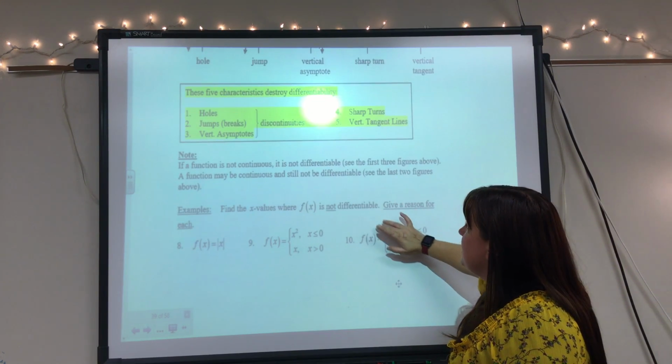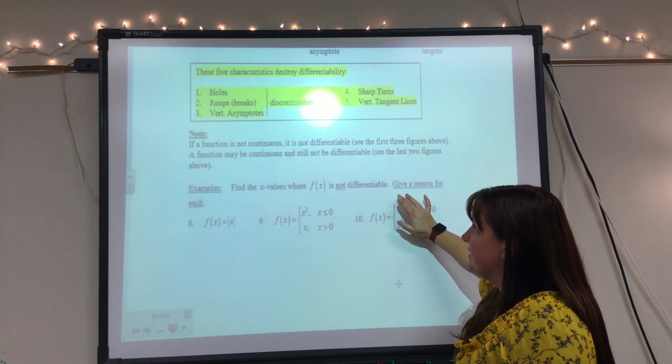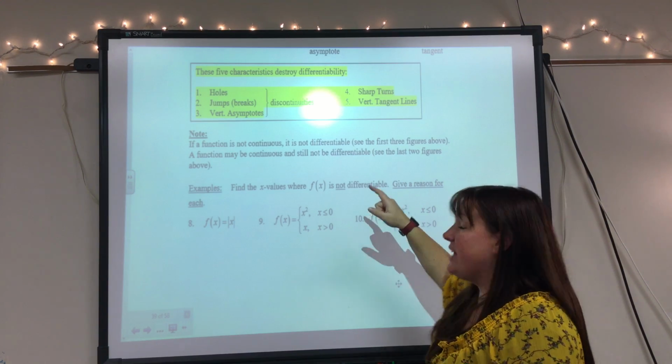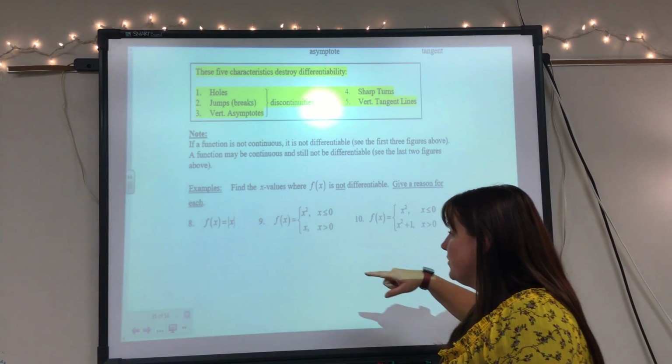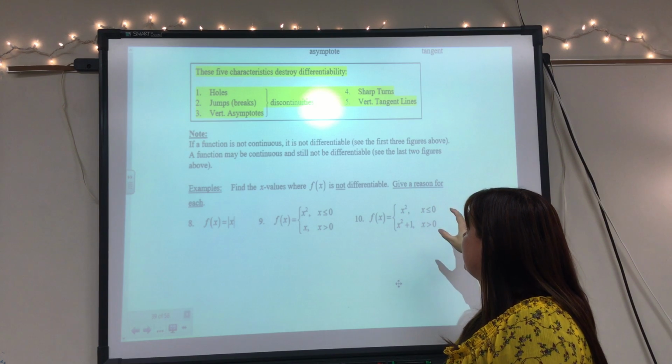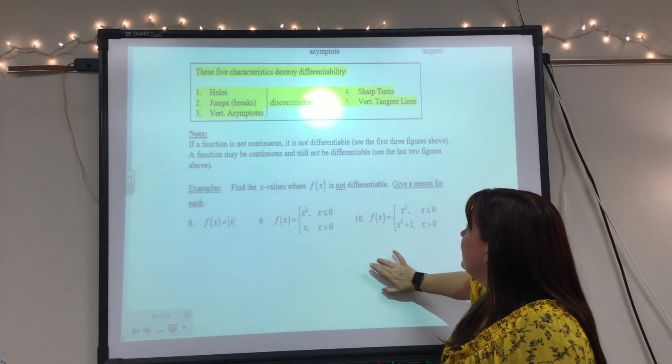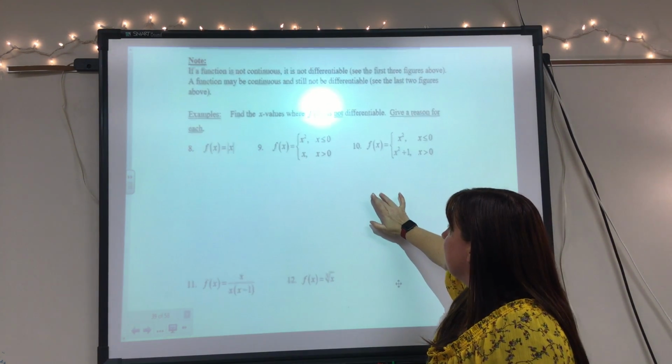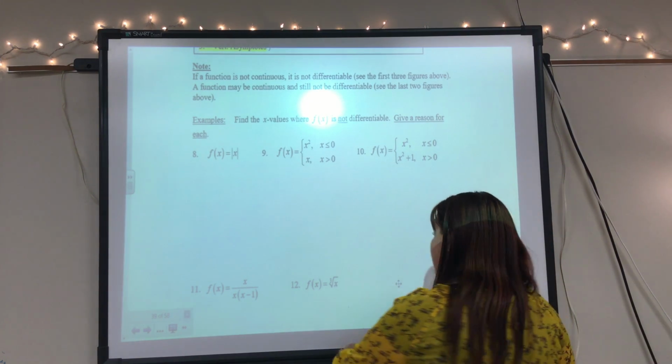So if a function is not continuous, it's not differentiable. Basically, those first ones we saw. It can be continuous and still not differentiable. That's totally possible, like we saw. So let's find where these are not differentiable and give a reason why they're not.